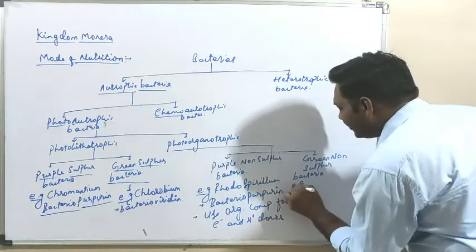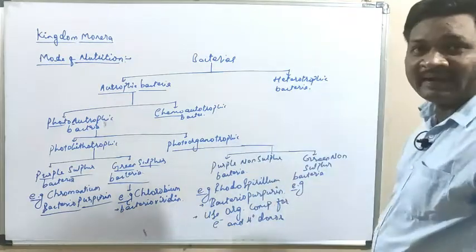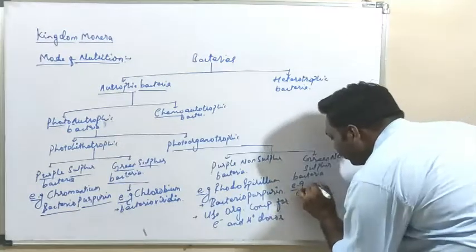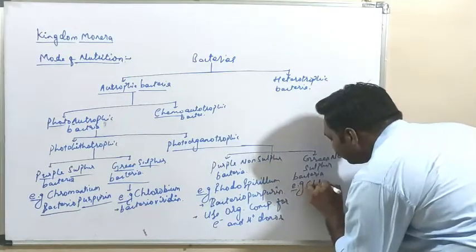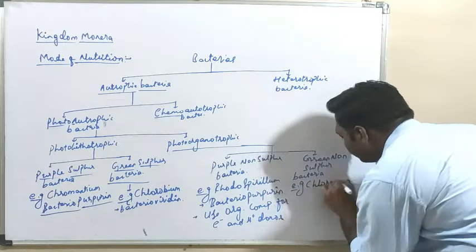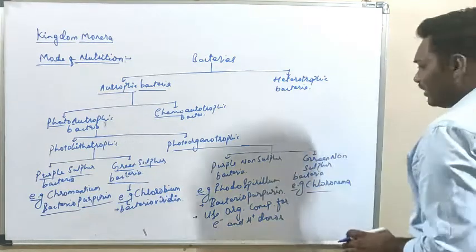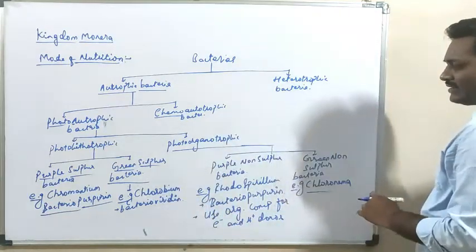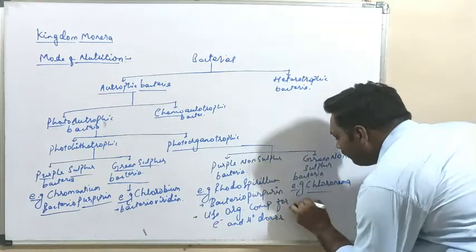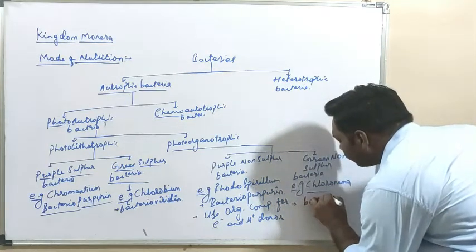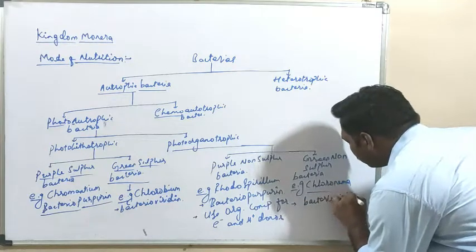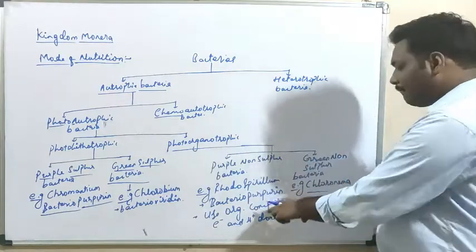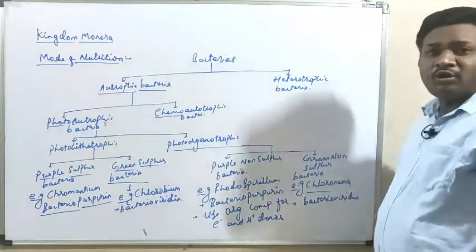The example of this is Chloronema, and it has a photosynthetic pigment similar to the green sulfur bacteria, that is bacterioviridin. And this bacterioviridin also uses organic compounds as electron and proton donor.